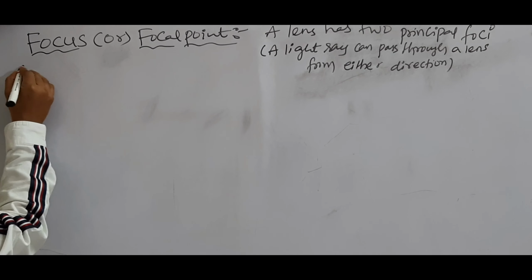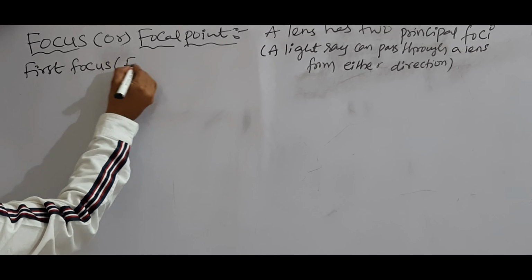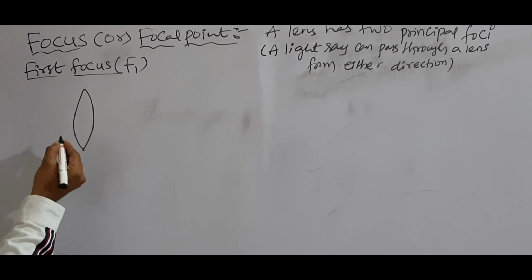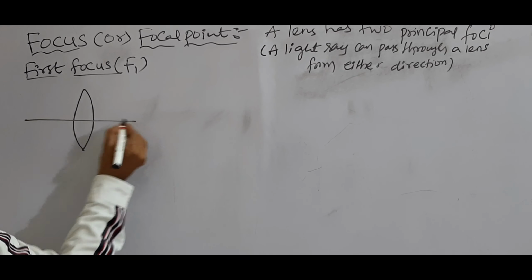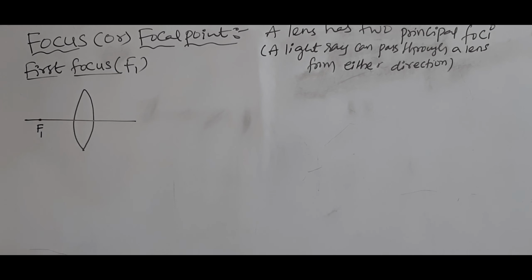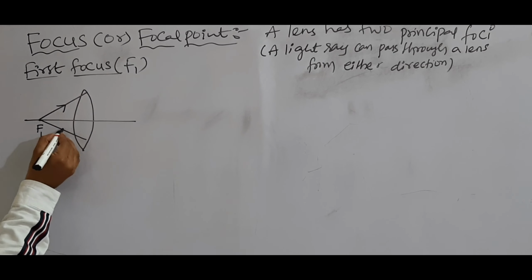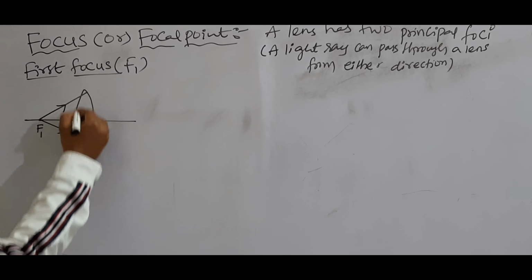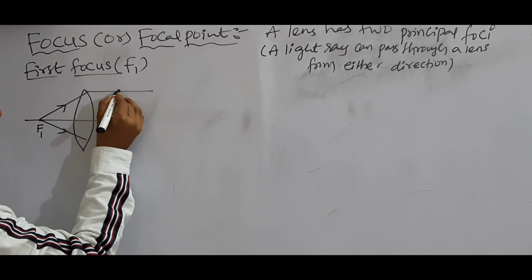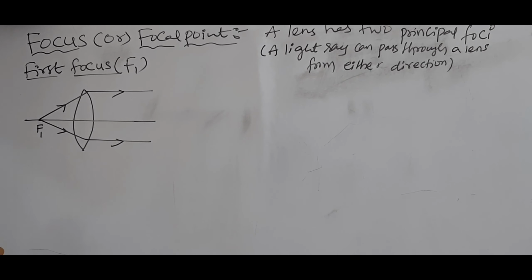See here, first focus. For convex lens, the first focus is a point on the principal axis where the light rays start from that point. After refraction through the lens, the light rays become parallel to principal axis.